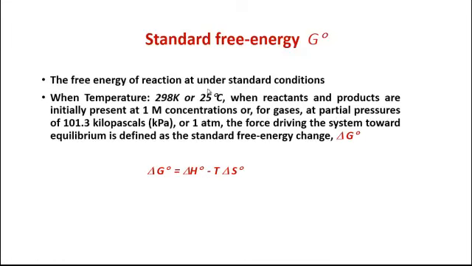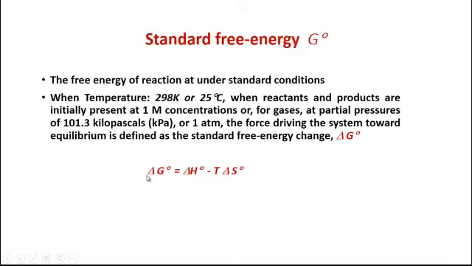And you can see that the standard free energy is denoted by G naught. Naught is this small zero-like sign here, and this depicts that the reaction has taken place under the standard conditions of temperature, concentration and pressure. And the equation that we studied before that relates delta G with enthalpy and entropy of the system can be written in this way.